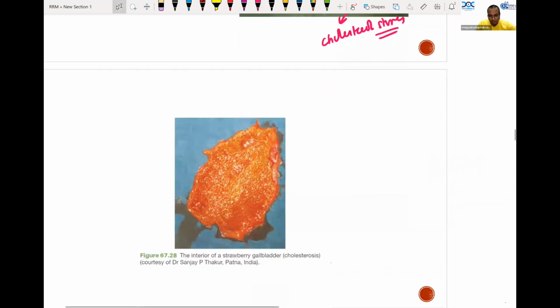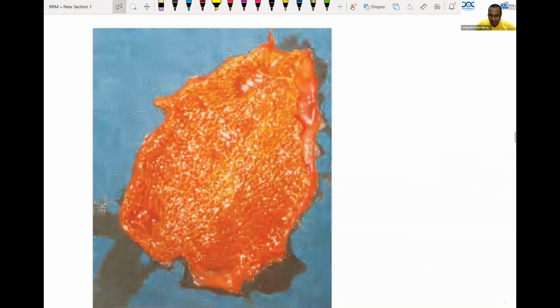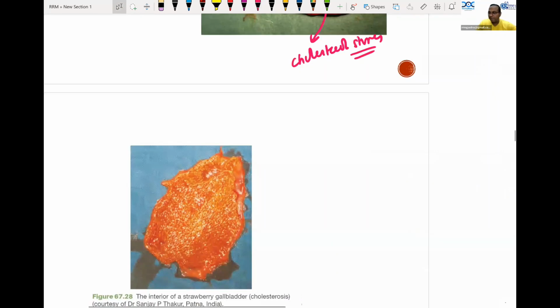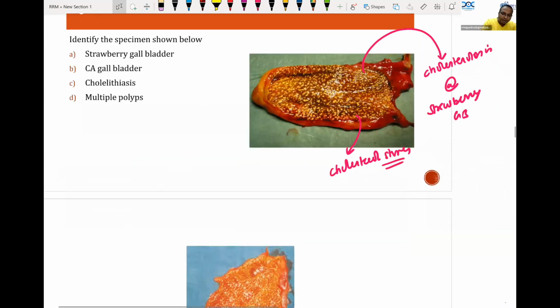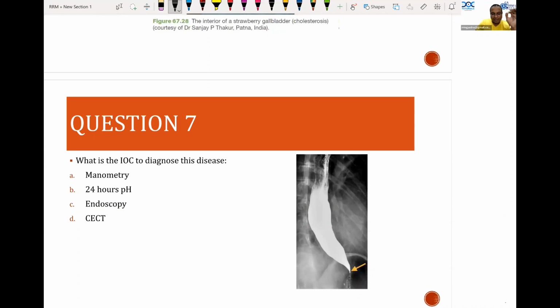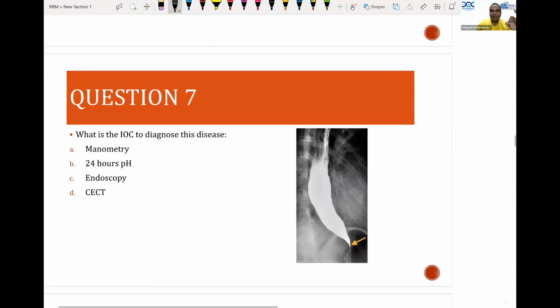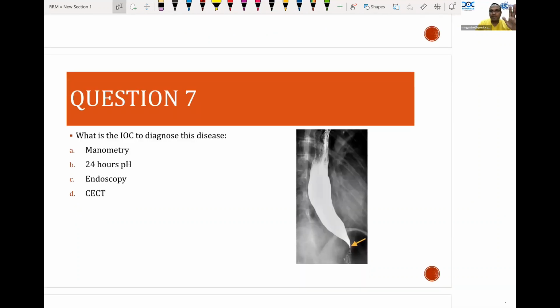If you make a mistake in this question, there will be no excuse. These are 100 times repeated questions, and you should never have a doubt in these types of questions. Another question which you should never make a mistake on. These are very simple, basic questions. When I take the esophagus chapter, I always tell you, when the examiner wants to ask questions from GIT, the more focus of the examiners will be on the esophagus. They will ask more questions from the esophagus.